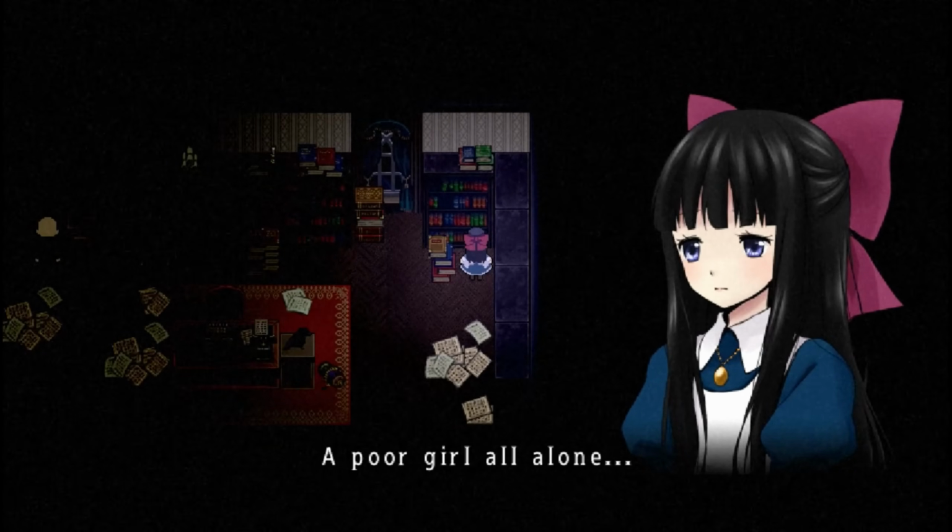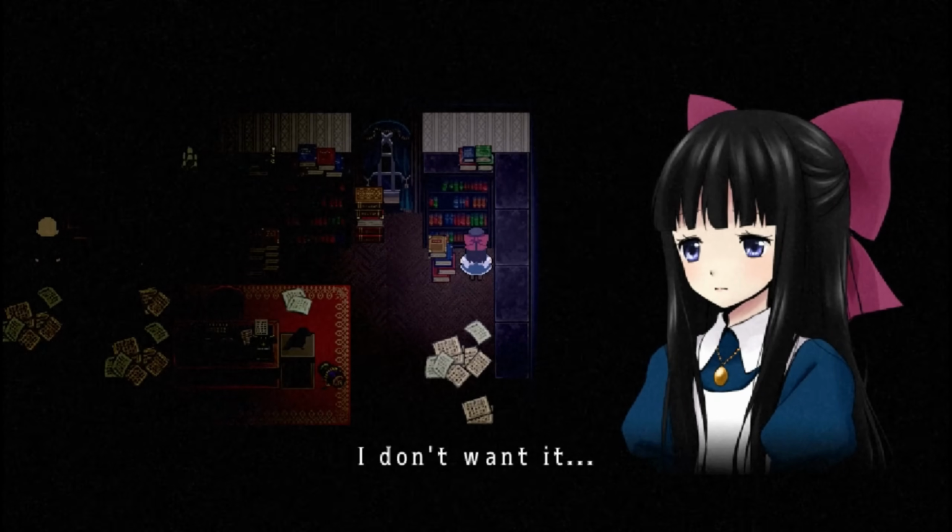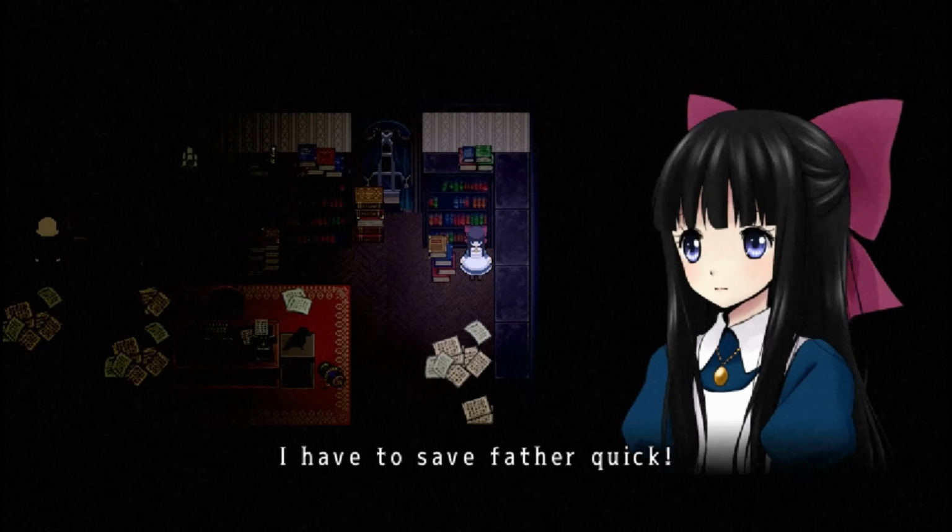In the archive room, Aya reads several texts, including a story about a girl who, while searching for her family, ends up destroying the world. This prompts Aya to reflect on her own fears of being left alone if her father were to die.